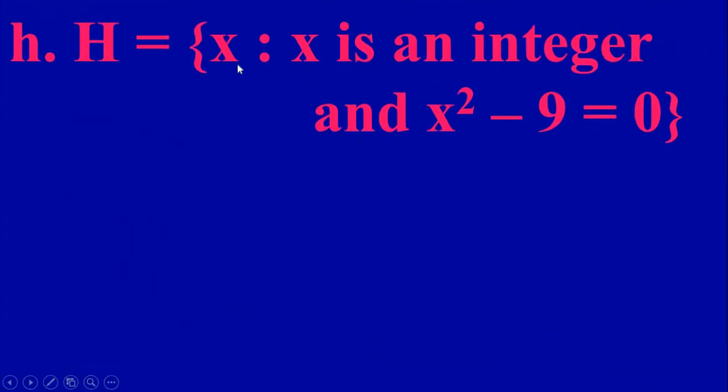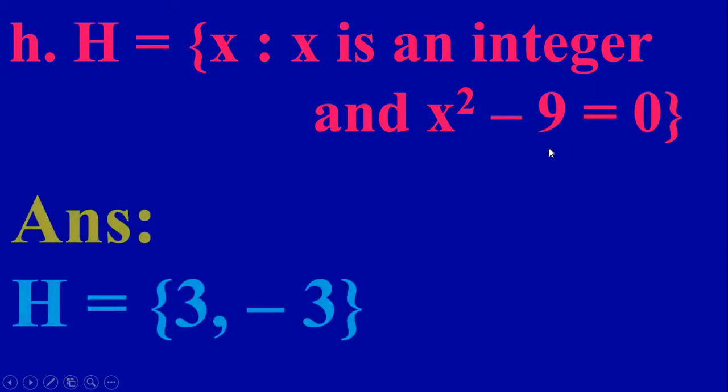Next one, H equal to the set of all x such that x is an integer and x squared minus 9 equal to 0. You write all the values of x for which x squared minus 9 equal to 0. So solve this. x squared minus 9 equal to 0 means x squared equal to 9. So x equal to plus 3 or minus 3. Both are possible. 3 squared minus 9 is 0, and minus 3 squared minus 9 is also 0. So H equal to plus 3 and minus 3, or minus 3, plus 3, anything. Order is not important here. So therefore H equal to 3, comma, minus 3.